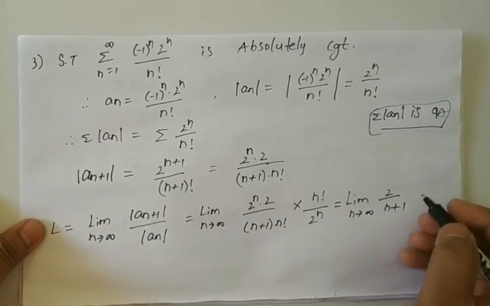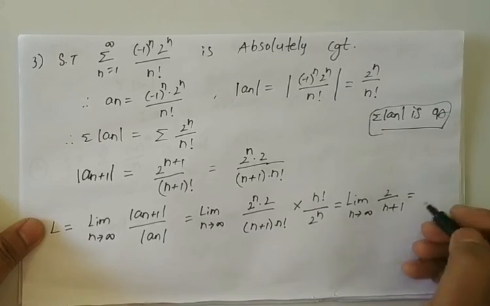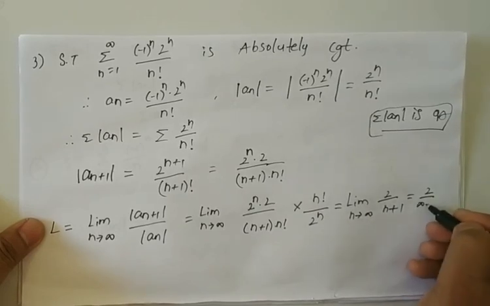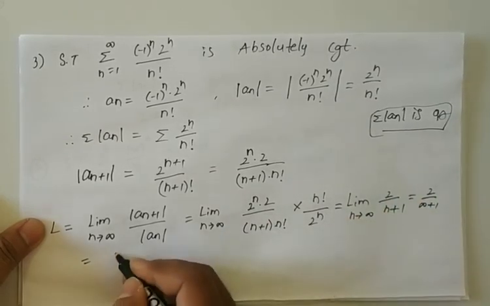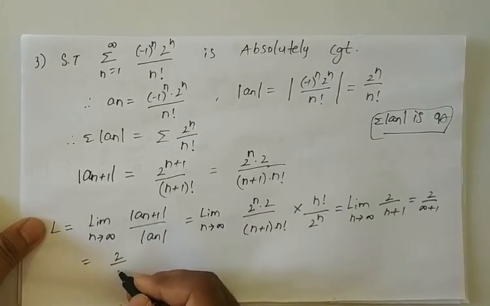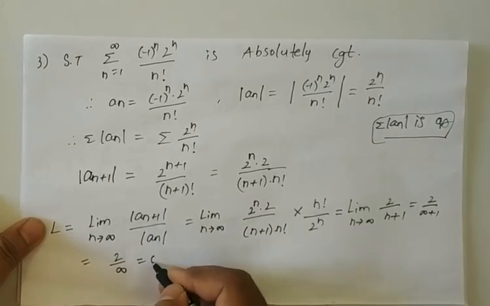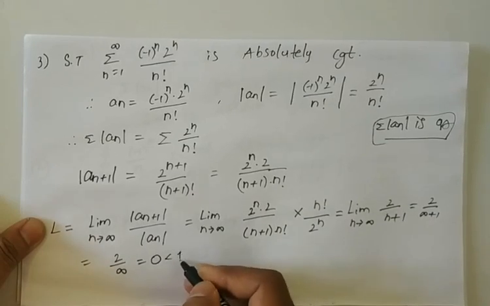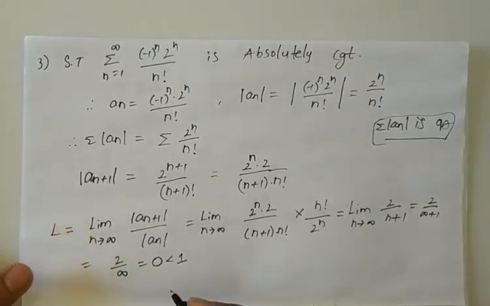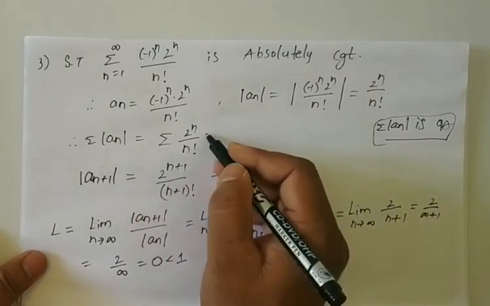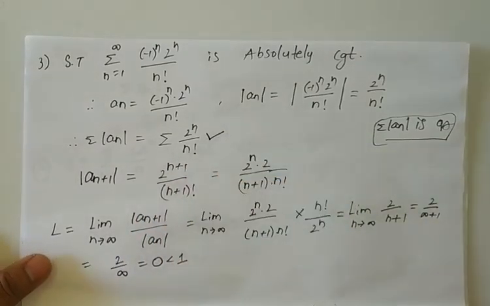So next we have to apply n tends to infinity. Here we get 2 by infinity plus 1, which is nothing but 2 by infinity, which is 0, which is less than 1. By the ratio test we have the series, that is summation of modulus of an, is convergent.